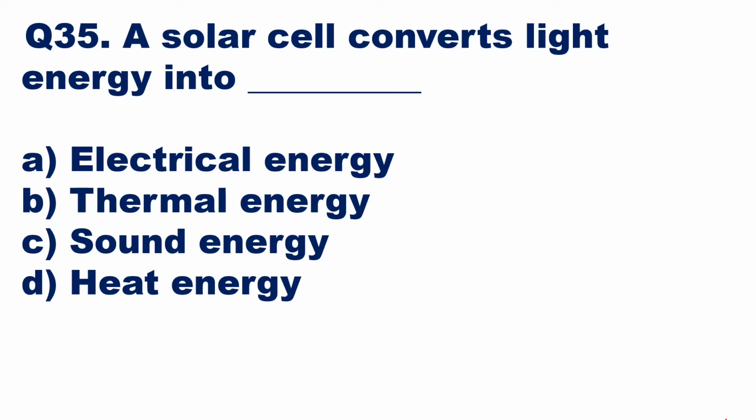Then we'll go to the next question, question number 35. A solar cell converts light energy into what? A solar cell converts light energy into electrical energy, and that electrical energy can be used to run electric motors, and due to those motors we can make a vehicle run. So it is option A, electrical energy.